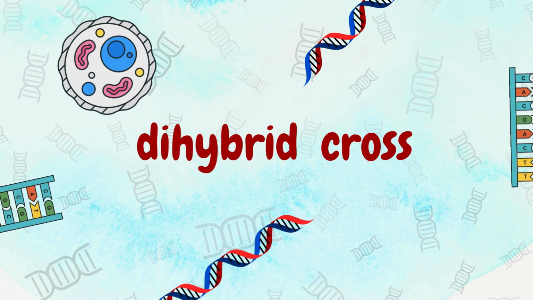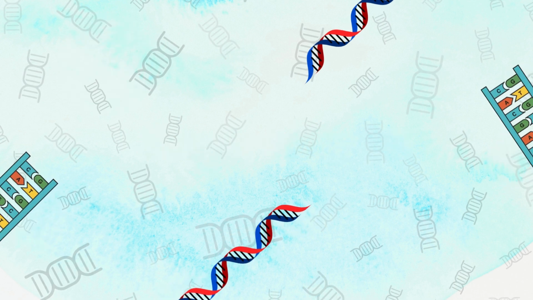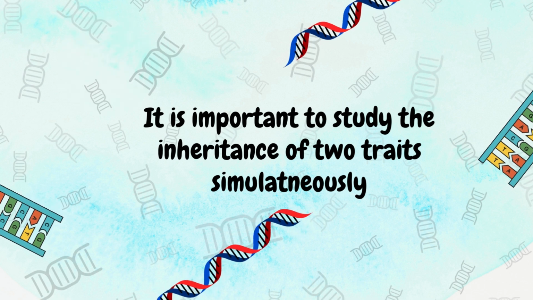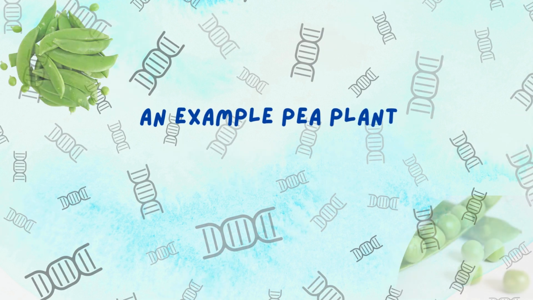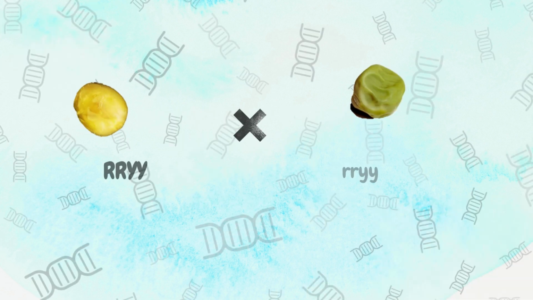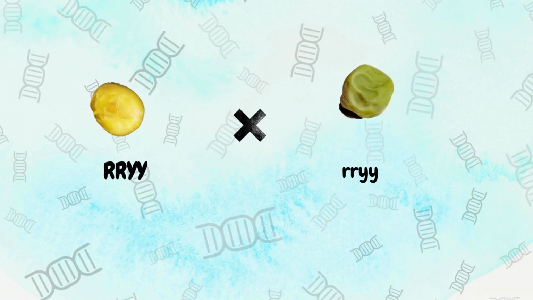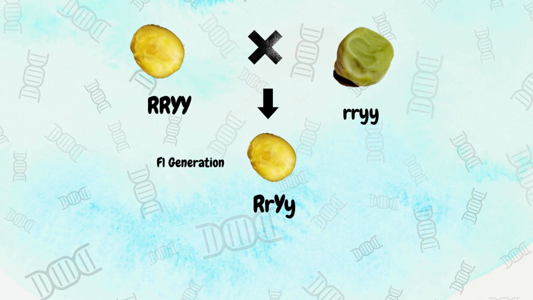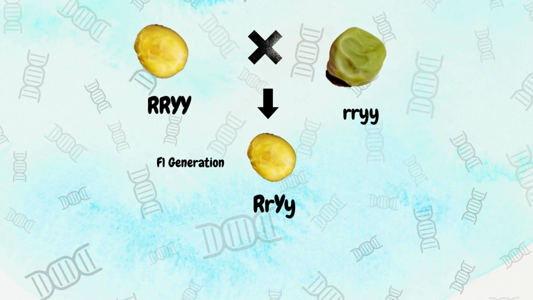Dihybrid cross. It is important to study the inheritance of two traits simultaneously. An example of the pea plant model is used to demonstrate this dihybrid cross. First, homozygous dominant with smooth and yellow seed and homozygous recessive with wrinkled and green seed is crossed. Then it will produce the F1 generation, which has heterozygous characteristics.